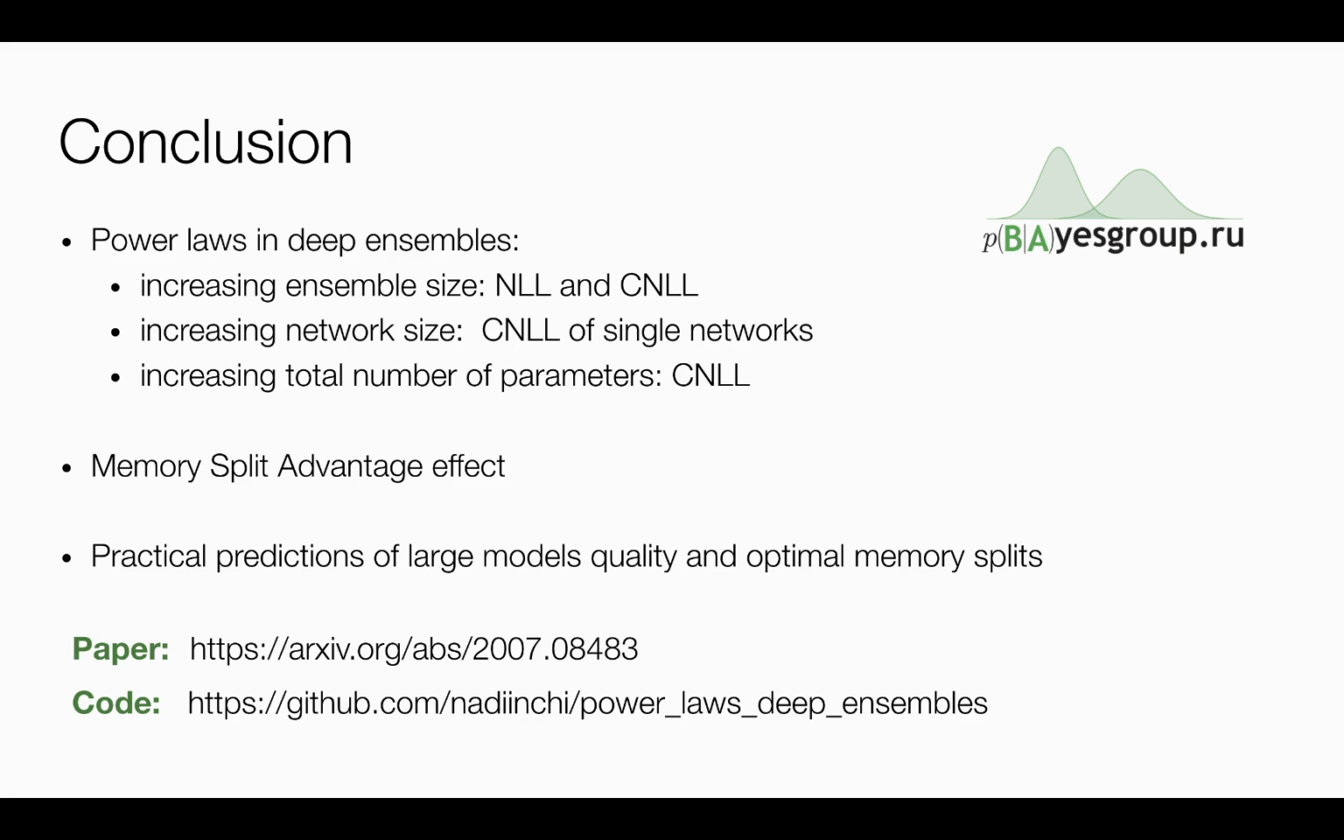To sum up, in this paper we analyzed the behavior of the quality of neural network ensembles and found that it can be closely approximated with power laws in a lot of cases. The discovered power laws can be used to accurately predict the quality of large models and optimal memory splits for fixed memory budgets.